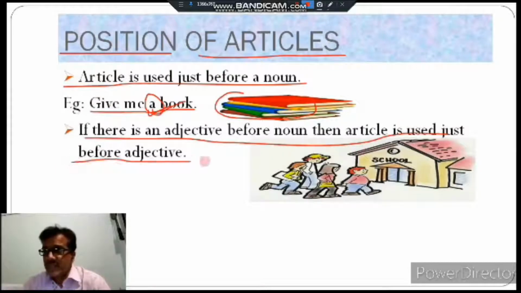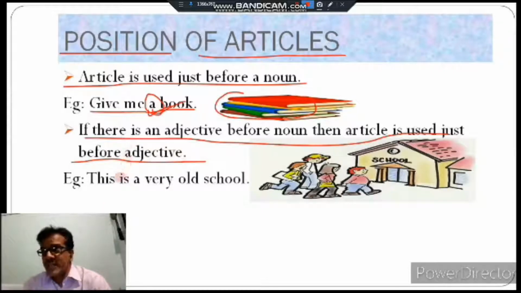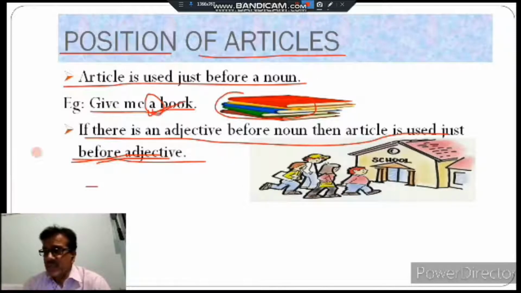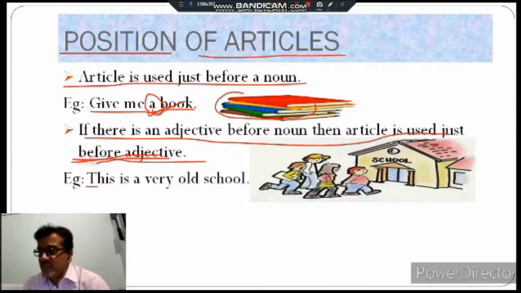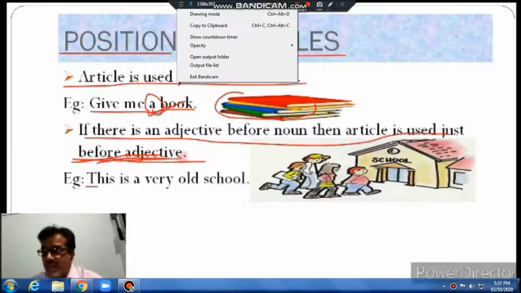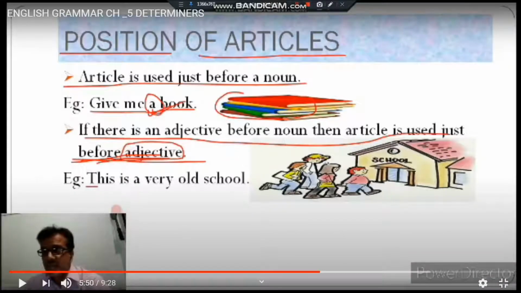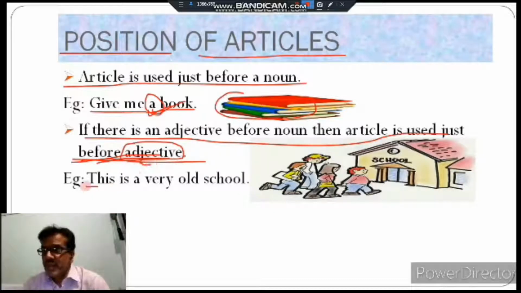In the first sentence I told you that an article is used just before a noun, and in the second I am telling you that it is used just before an adjective which is just before the noun. That means if there is an adjective before a noun, we will place the article before the adjective. In example, you are looking, this is a very old school.